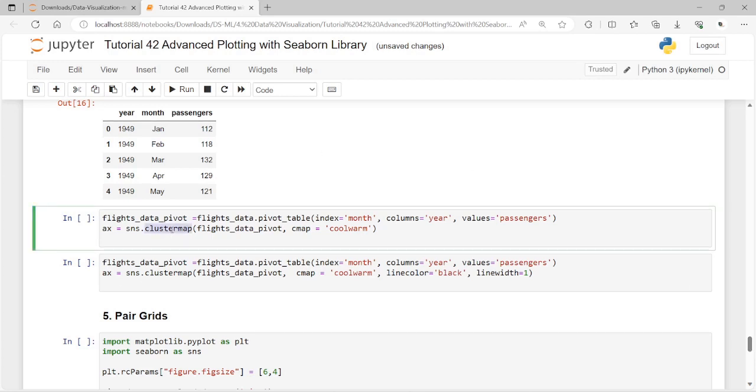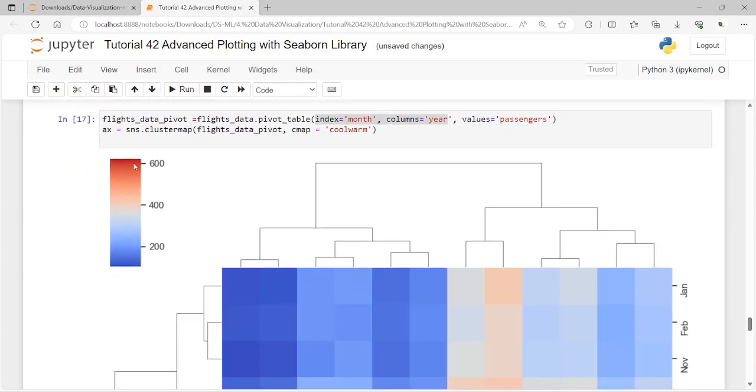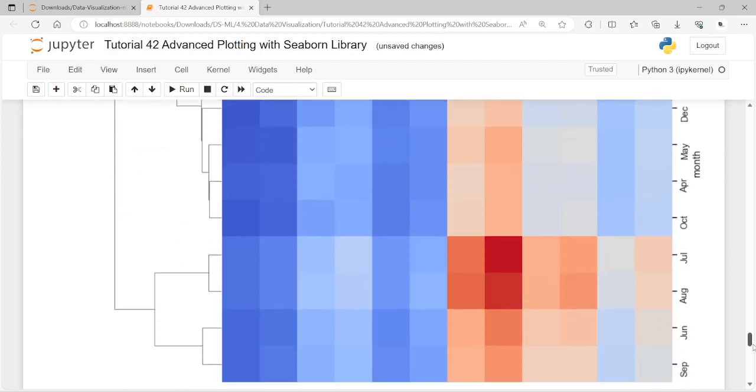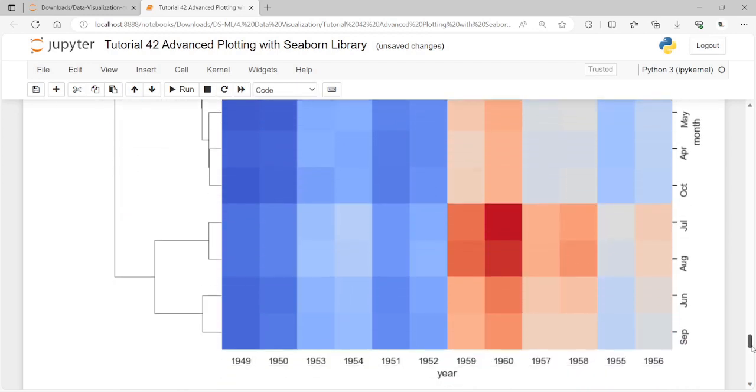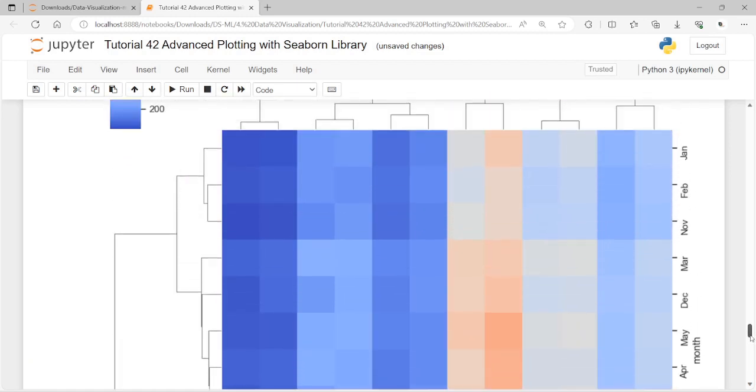Here the script plots a cluster map that clusters the number of passengers with respect to years and months. So that is what we have here in the index and the top column. Let me just execute this. Kindly observe, we have the color grid here, and the data has been plotted according to the values. There are various changes from 1959 to 1960.